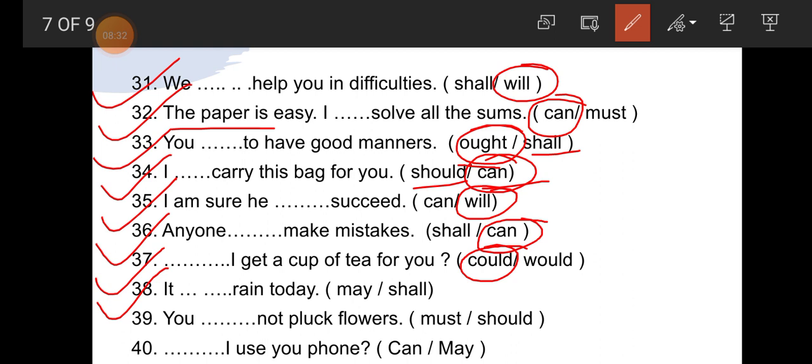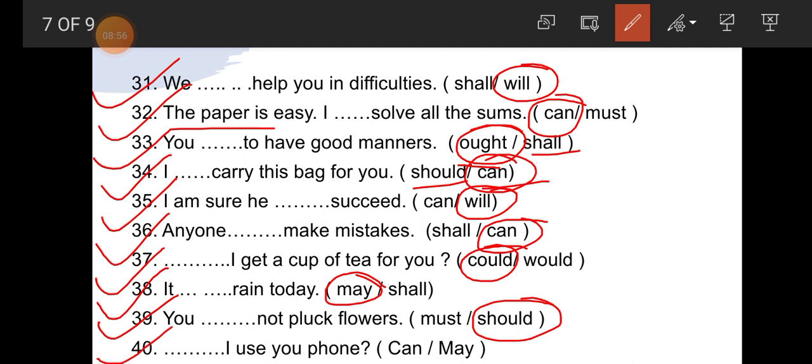38. It dash rain today. So this is probability, possibility, so may is the correct one. It may rain today. Number 39. You dash not pluck flowers. Student, so must and should are written here. So you should not pluck flowers. It's our duty that we should not pluck flowers.